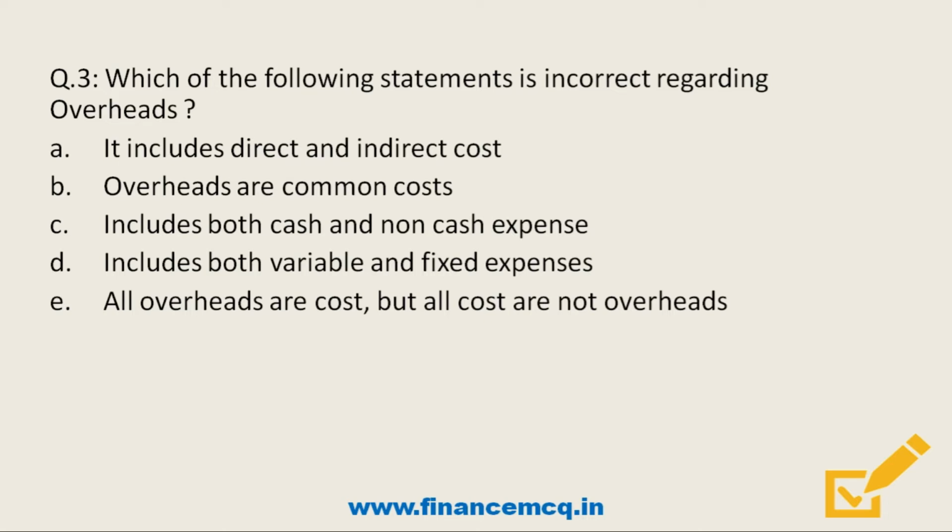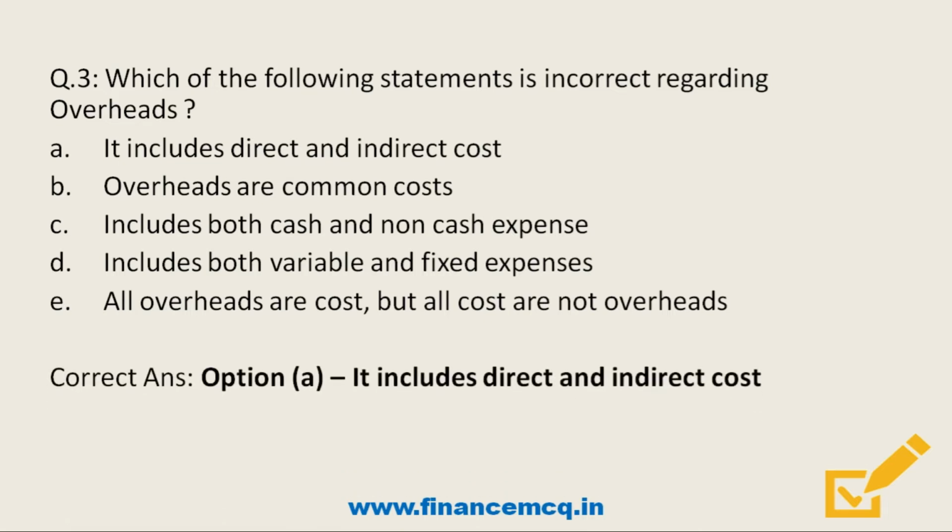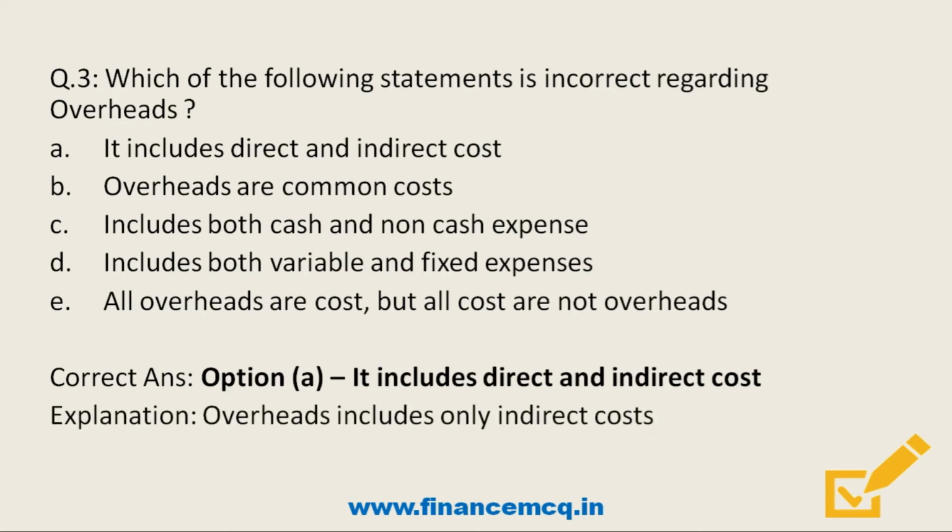So friends, which of these statements is incorrect? The incorrect statement would be option A, which says it includes indirect and direct cost. So friends, always remember that overheads only include indirect cost and will not include any direct cost such as direct expenditure or direct material or direct labor expenses.